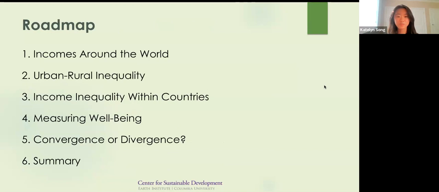This presentation will explain why the world we live in is an unequal world and how we measure such inequalities, but there are so many dimensions in which people experience inequality. We'll start off by learning about incomes around the world, move on to the disparities in urban and rural areas, then talk about income inequality within countries. After, we will talk about how to measure well-being and wrap it up by learning about convergence and divergence. We will then do a short summary.